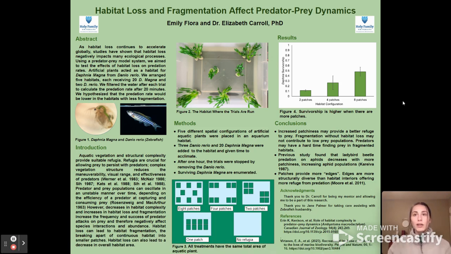Zebrafish are also prey to larger animals, and they may not want to risk traveling from patch to patch to find prey. Going forward, next steps would be to examine whether refuge total area affects predation rates.